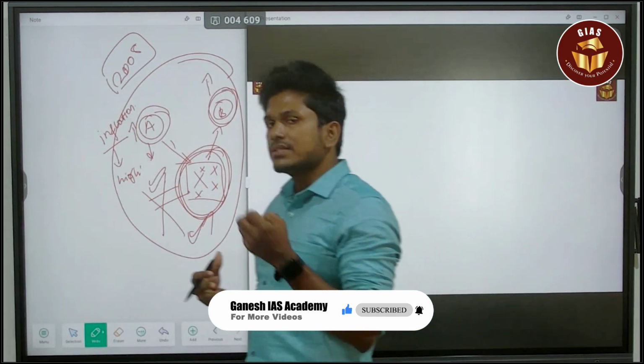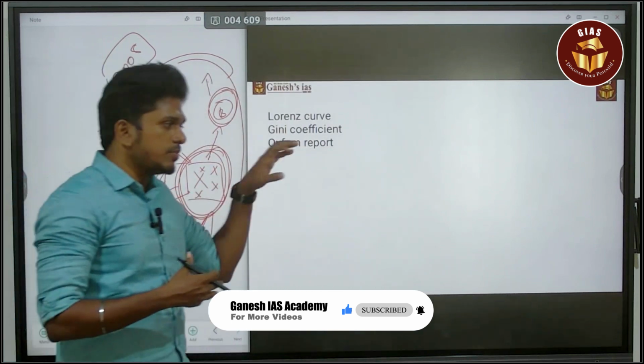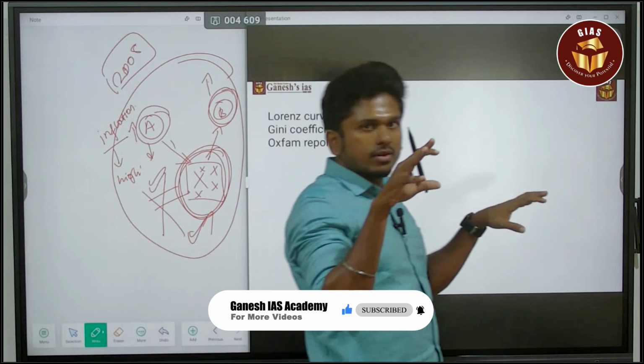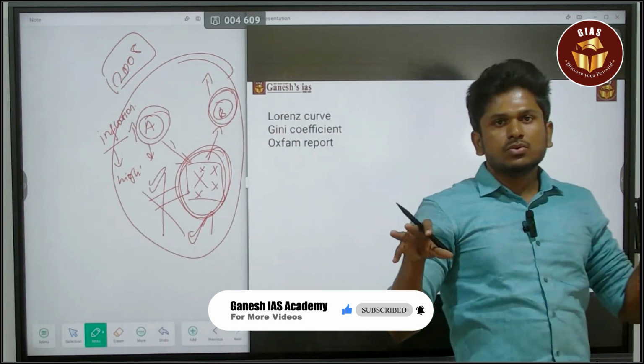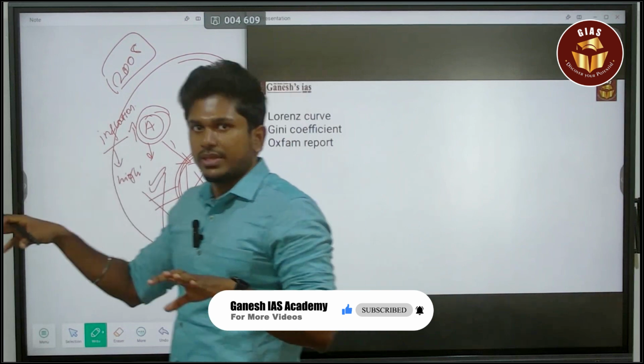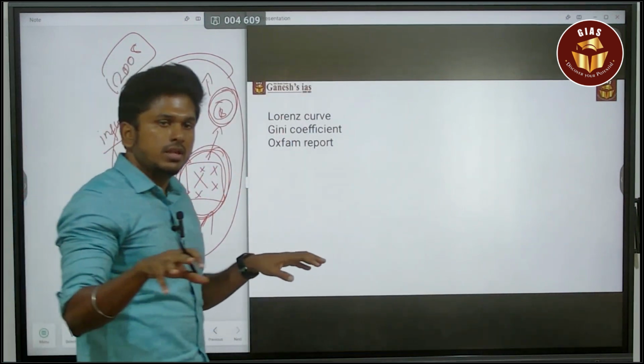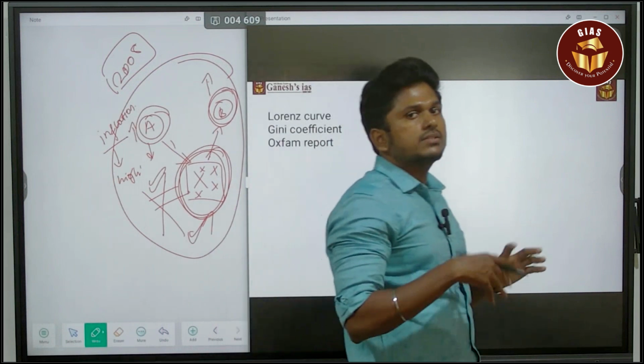So we are in a mixed economy, which means there will be private players and public players. There will be a private player like Airtel, and at the same time the public player BSNL. This is called a mixed economy.